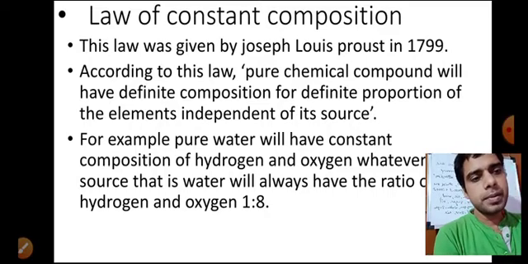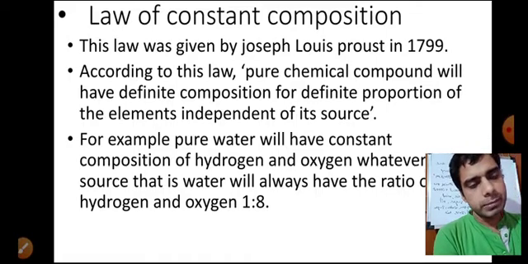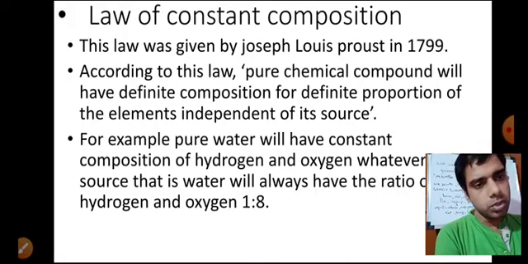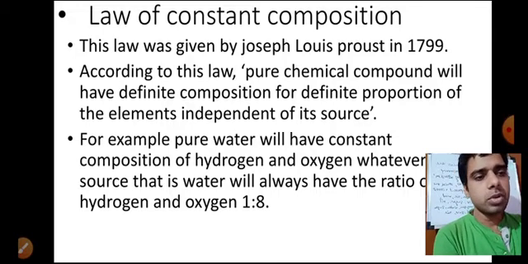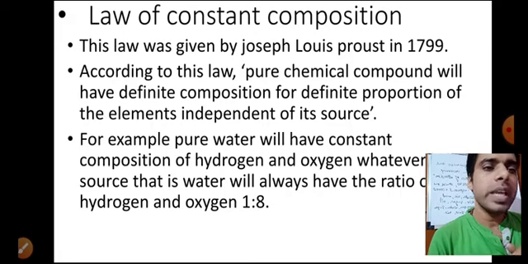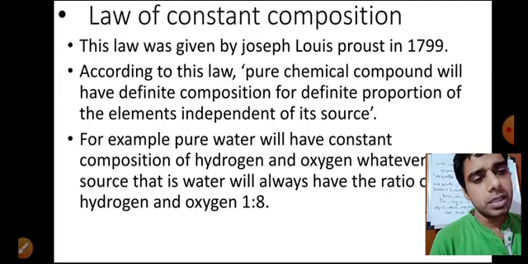Constant means that it will never change. If you take it from any of the sources, it will remain constant. Definite also means the same thing. So this law was given by a scientist, Joseph Louis Proust, in 1799. And you can see the definition here: if I consider any pure chemical compound from any of the sources, every time it will combine with a definite composition.